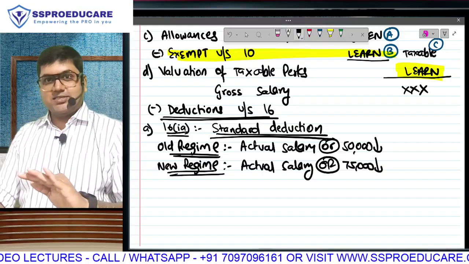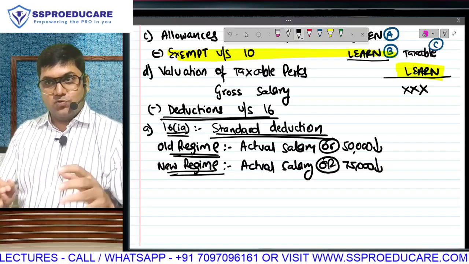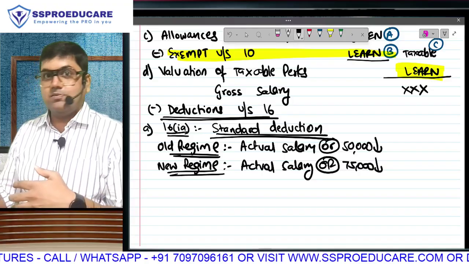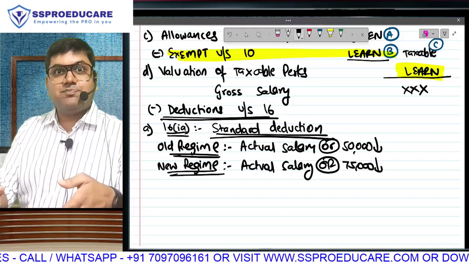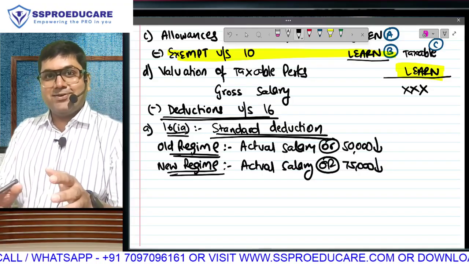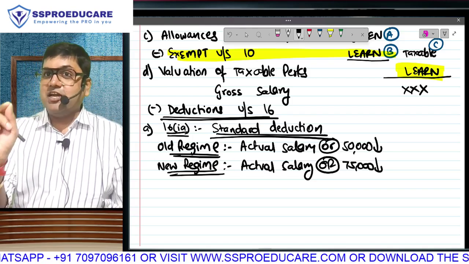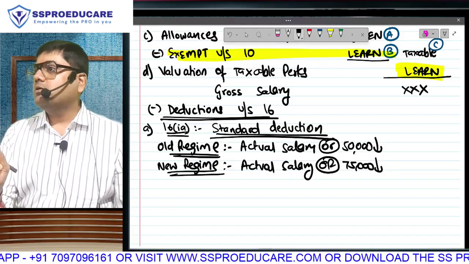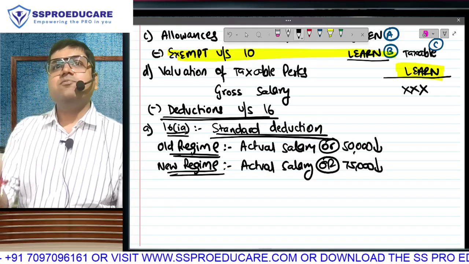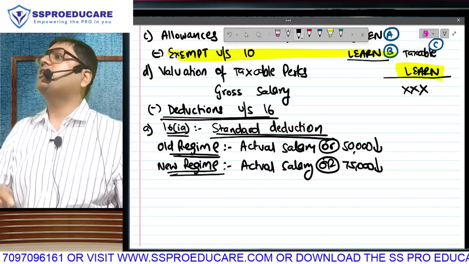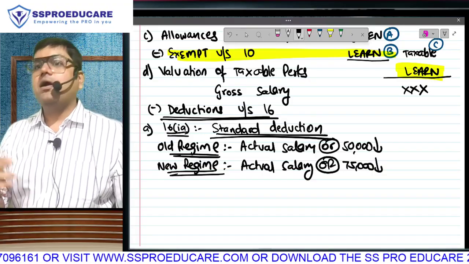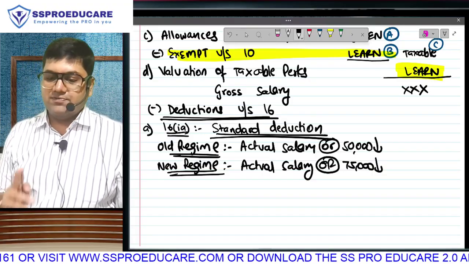I appreciate this anxiety level, that you are anxious to learn, you are eager to learn, but not what is coming up, first learn what is happening. Do this first, then we will go and learn the future chapters at appropriate times. Right now our focus is salary, and in salary you need to know only this much. The limit in the old regime is 50,000 and the limit in the new regime is 75,000.